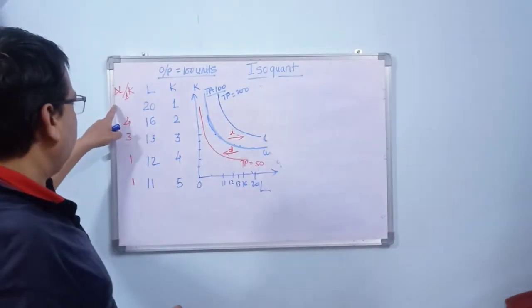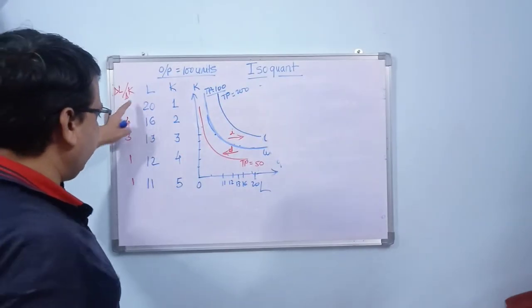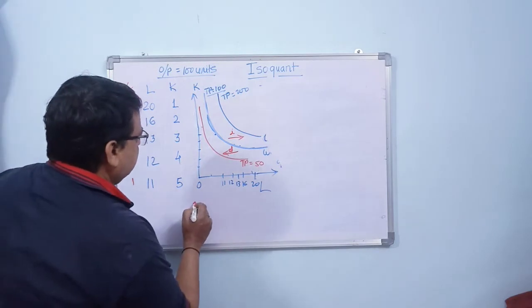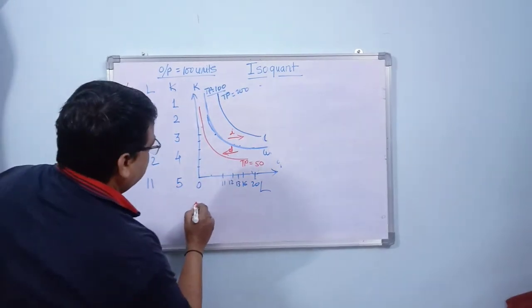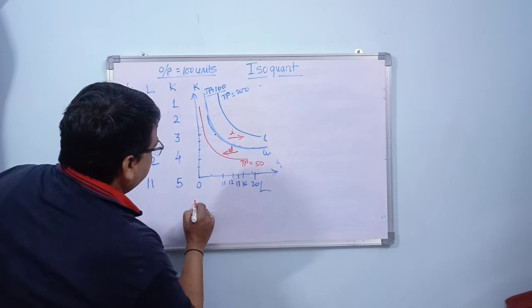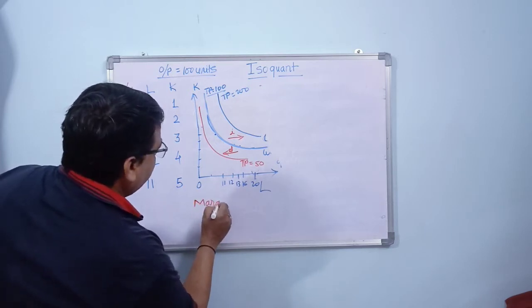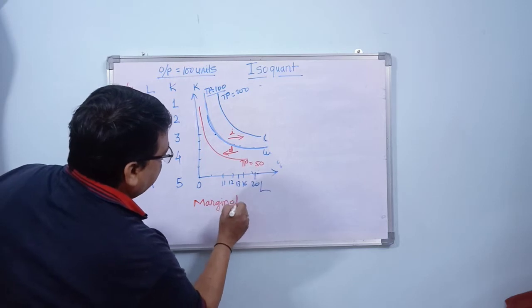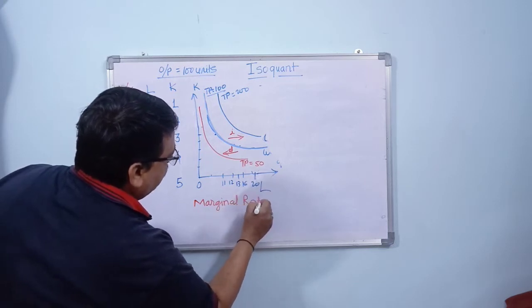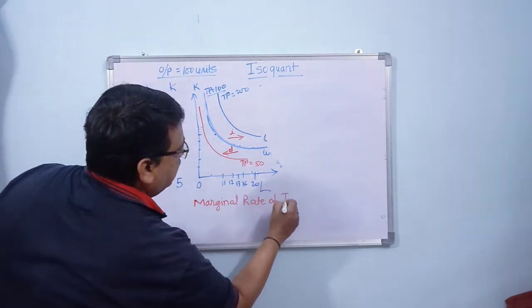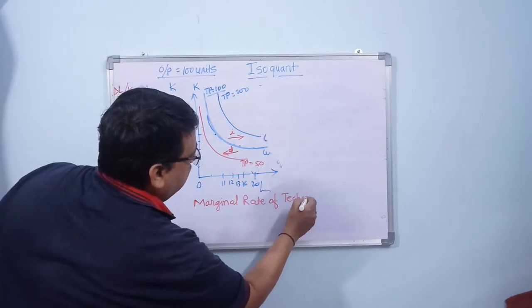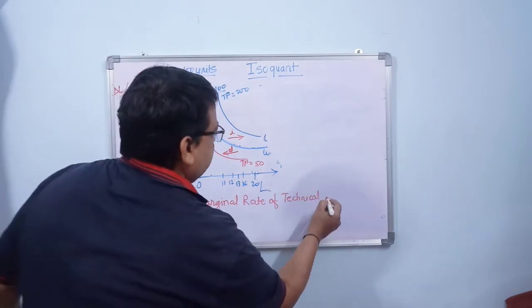This ratio, which is delta L by delta K, is called the marginal rate of technical substitution.